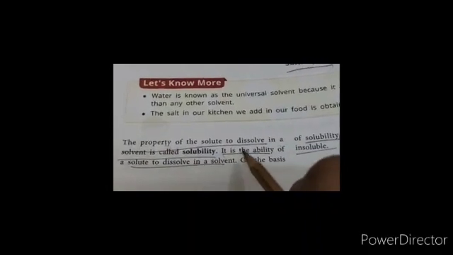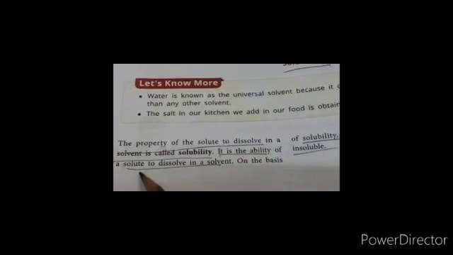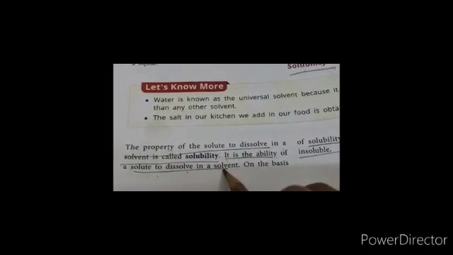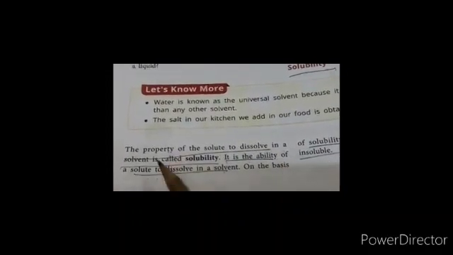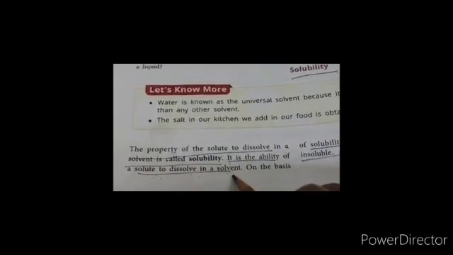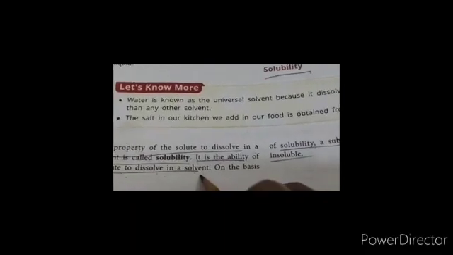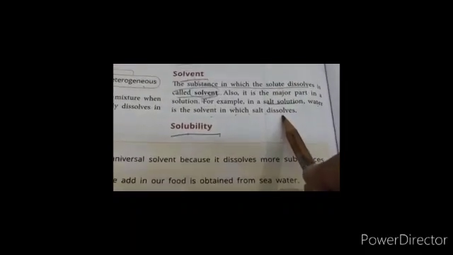Or you can say it is the ability of a solute to dissolve in a solvent. For example, again we will take salt and water.